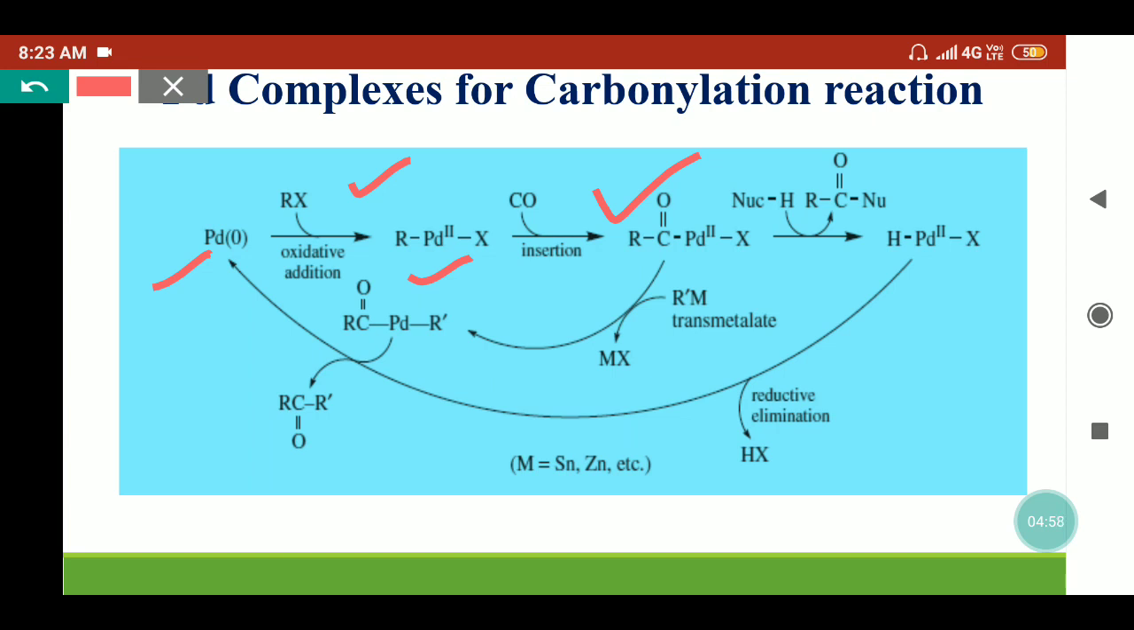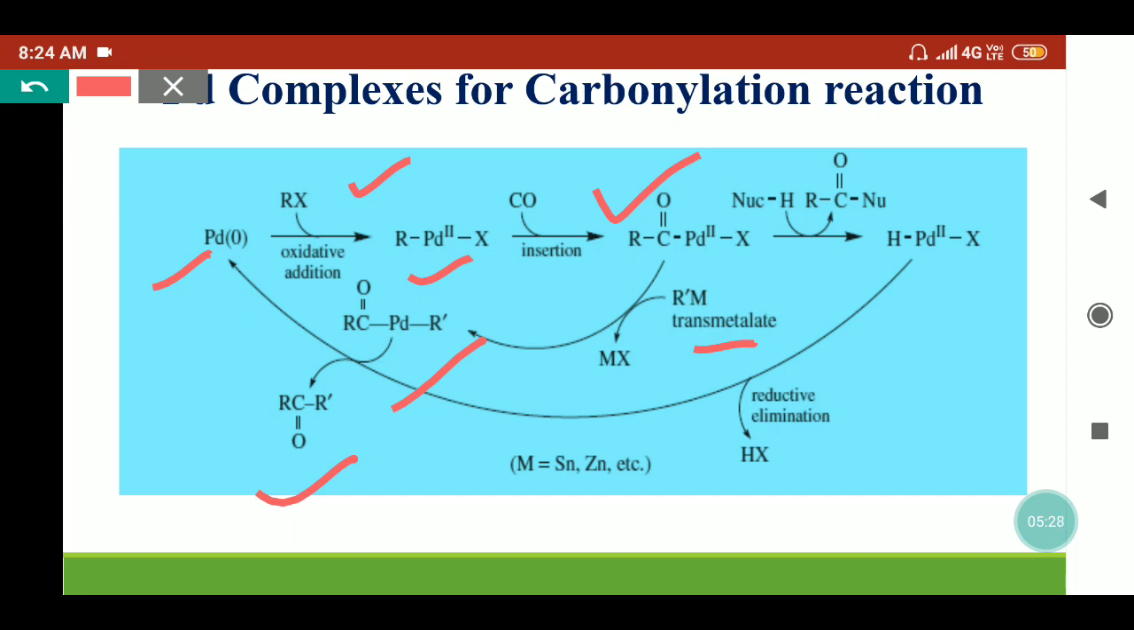These acyl palladium complexes can be transmetallated in the presence of tin, copper, zinc, or some other metals, where the incoming metal complex will provide its alkyl group and replace the halide in the presence of metal halides. So they are interchanging the halides with the alkyl group. We'll get this complex which can convert into ketonic compounds, and palladium can be regenerated back.